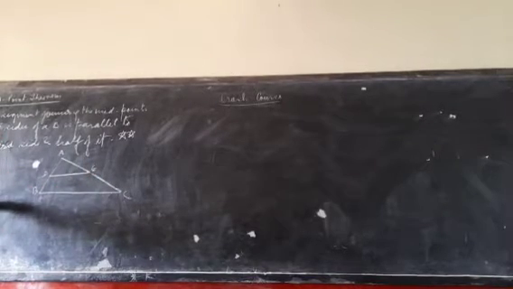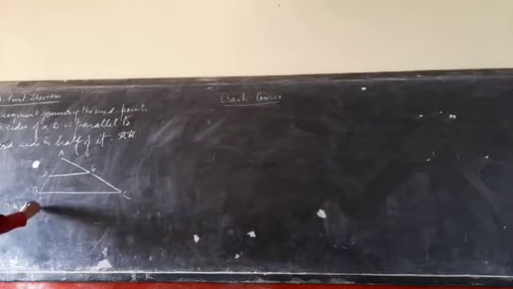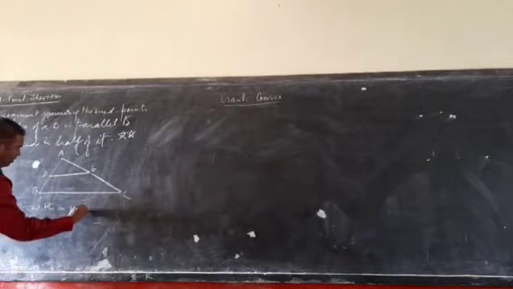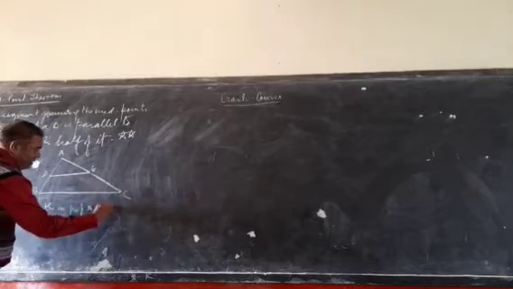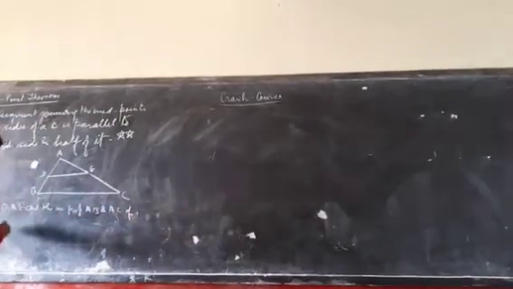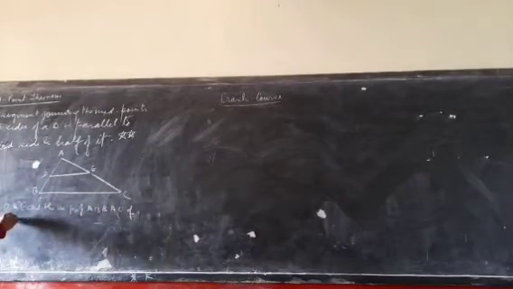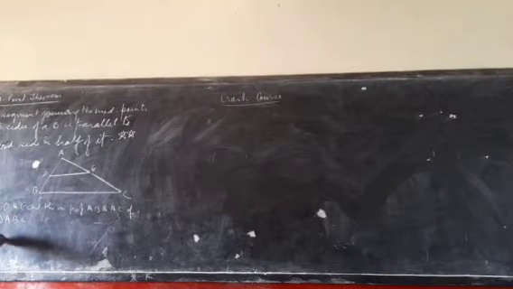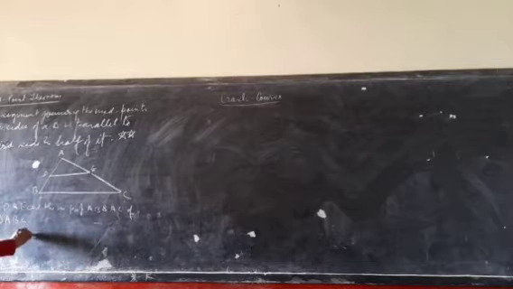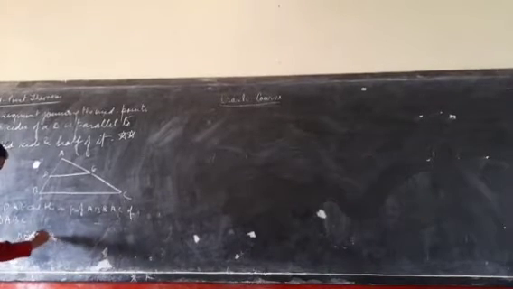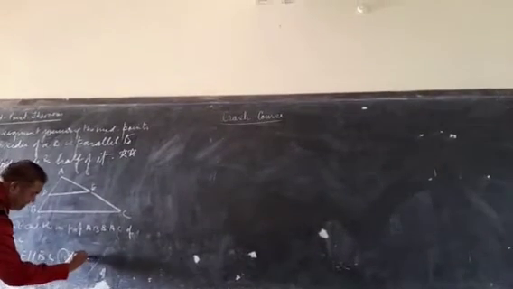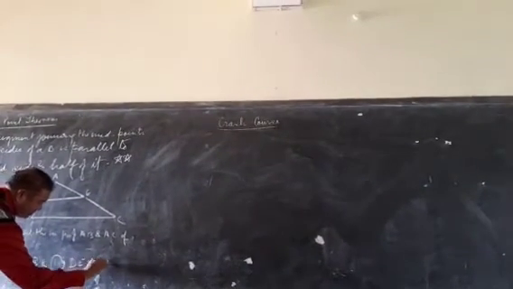Given: D and E are the midpoints of AB and AC of triangle ABC. To prove: DE is parallel to BC, and second, DE is half of BC.